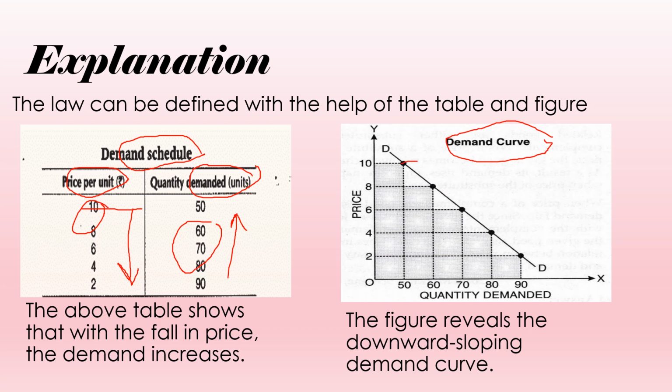There are different points, and joining these points with each other gives a straight line, which shows that the demand curve is a downward sloping straight line, because with the fall in the price, the demand for the commodity is increasing. This shows the negative relationship between price and demand. So DD is the required demand curve. This is a downward sloping demand curve.